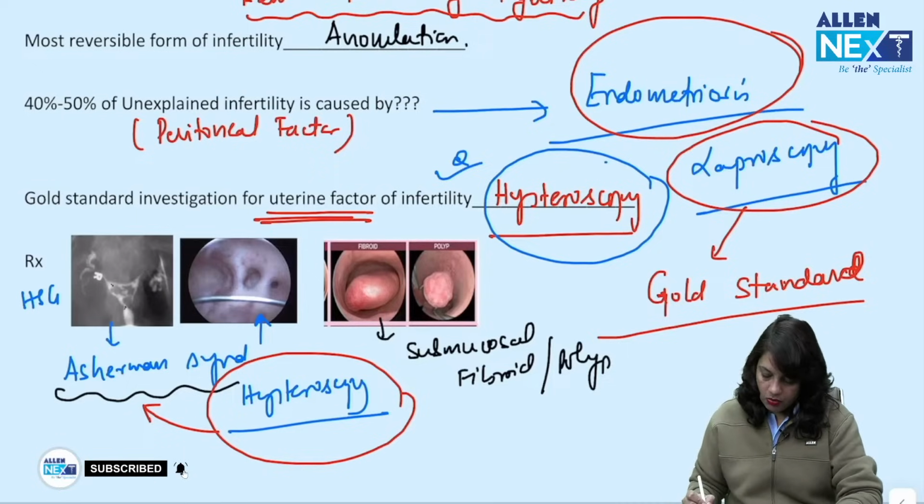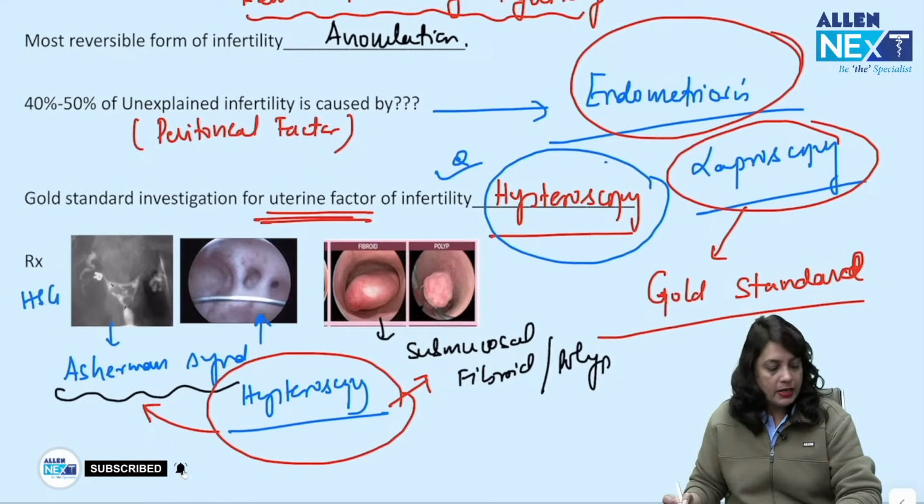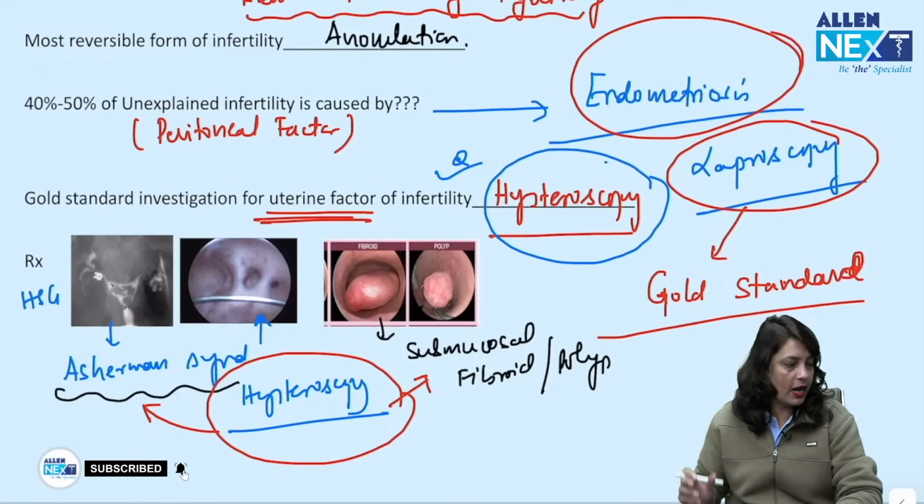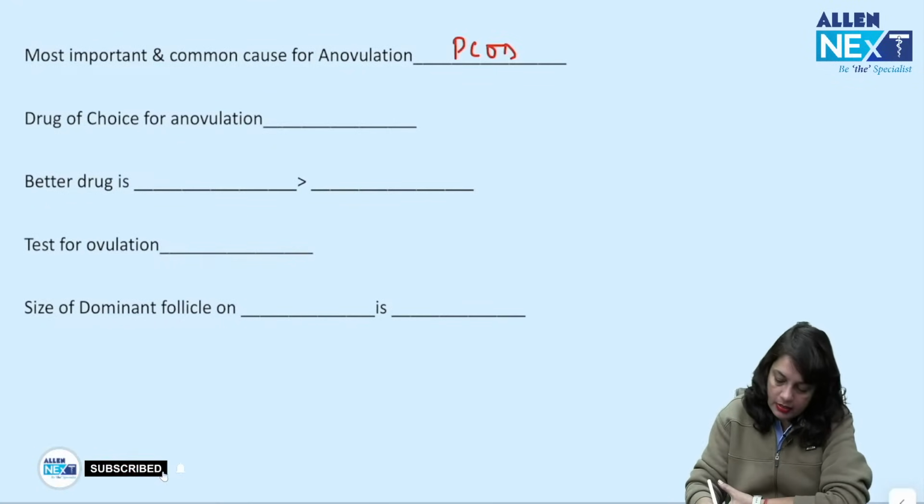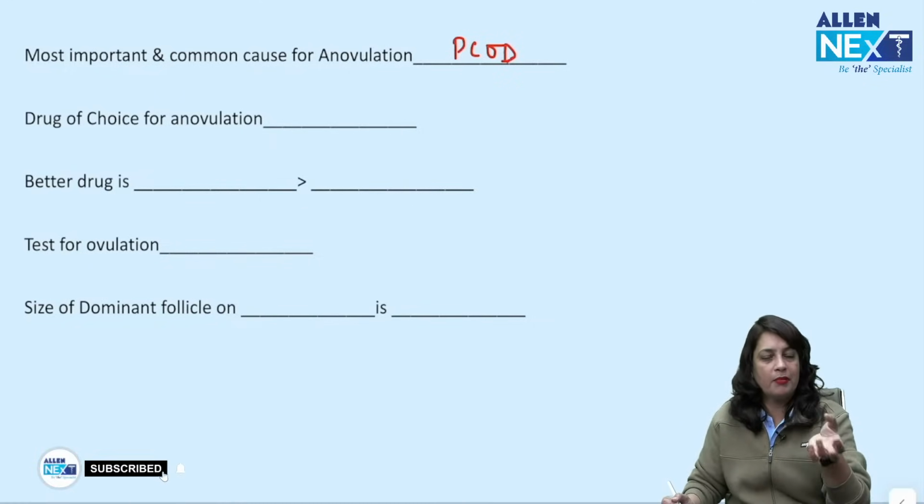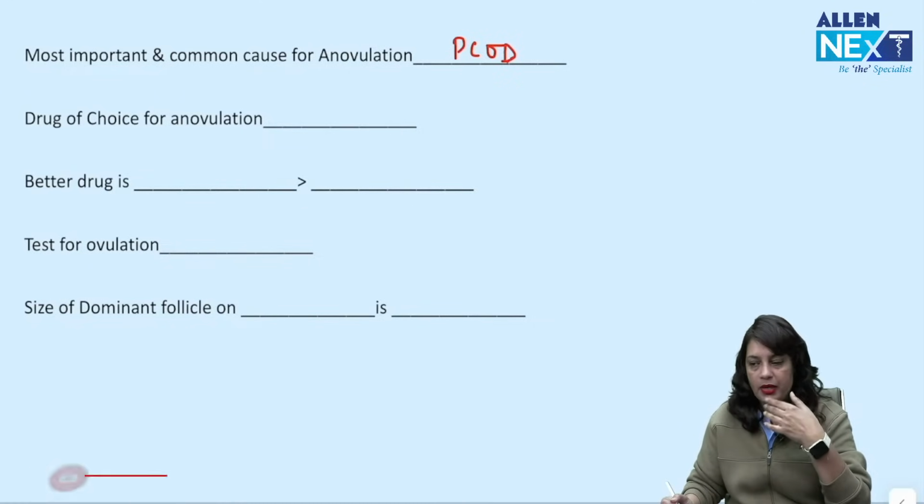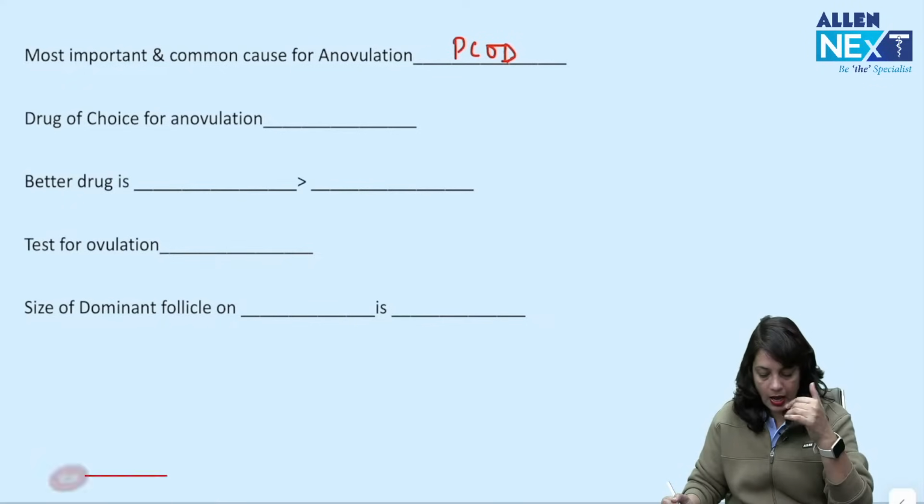Now, a submucosal fibroid or polyp can be removed by hysteroscopy. So hysteroscopy remains the gold standard investigation for uterine factor of infertility. Next, the most important and common cause of anovulation is polycystic ovarian disease. Other causes of anovulation can be radiotherapy, Turner syndrome, or hyperprolactinemia, that is a systemic cause for anovulation, but PCOD remains the most important and most common cause for anovulation.